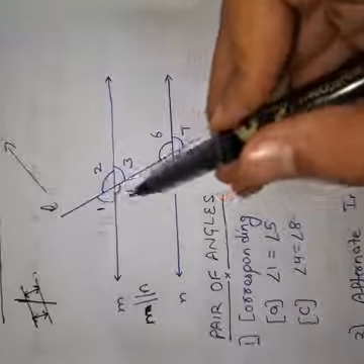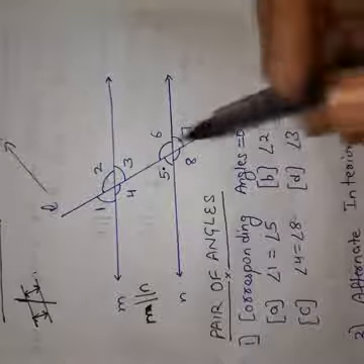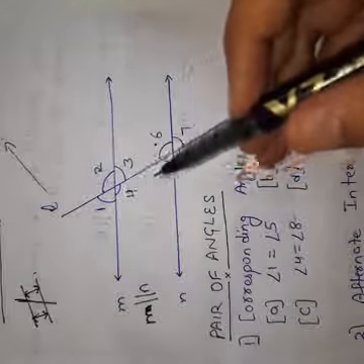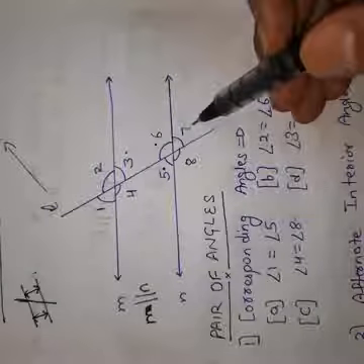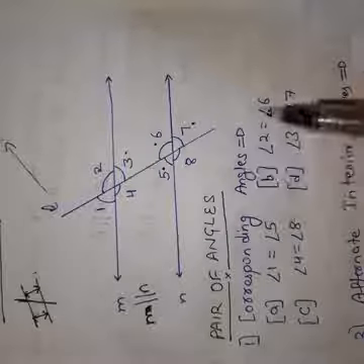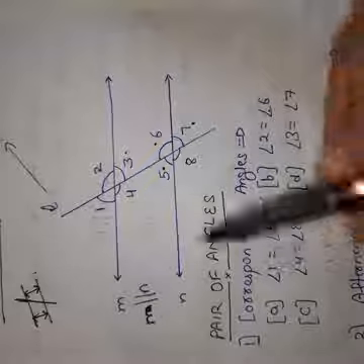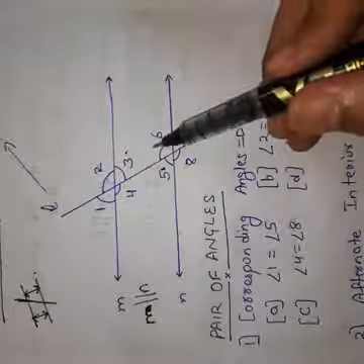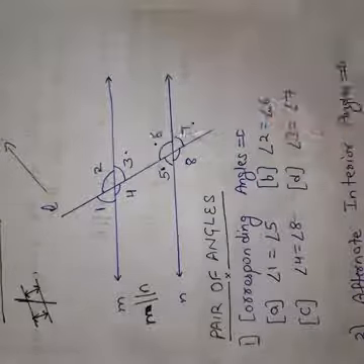This angle 1 and this angle 5, angle 2 and angle 6, angle 4 and angle 8, and angle 3 and angle 7. These all four pairs of angles are called corresponding angles, and the relationship between these corresponding angles is such that angle 1 is equal to angle 5, angle 2 is equal to angle 6, angle 4 is equal to angle 8, and angle 3 is equal to angle 7.